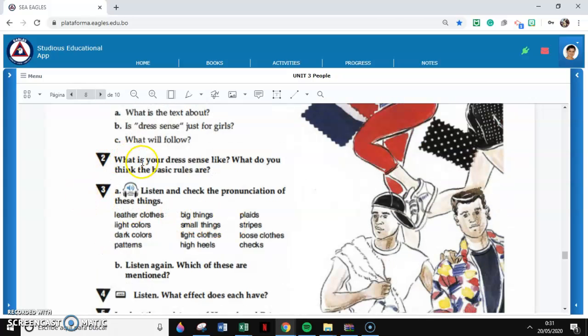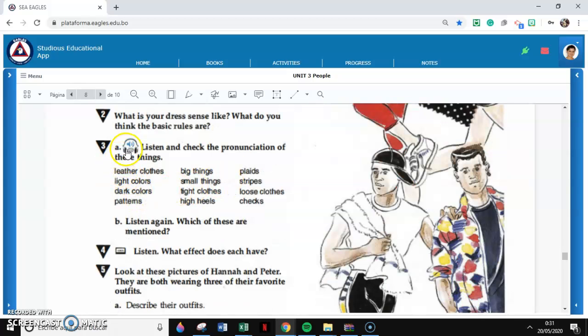So here in exercise 2, it says, what is your dress sense like? What do you think the basic rules are? So think about that question, which is a personal question. Number 3 here says, listen and check the pronunciation of these things. So my listening is not working. I hope yours is working. But I will help you to pronounce these words, okay?